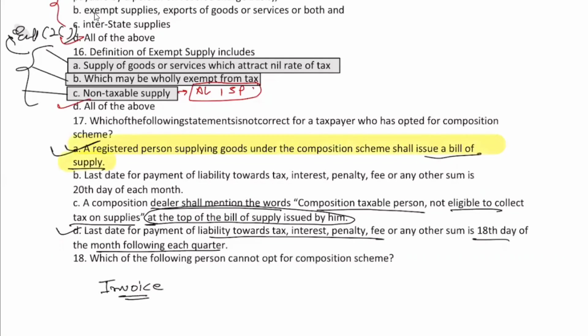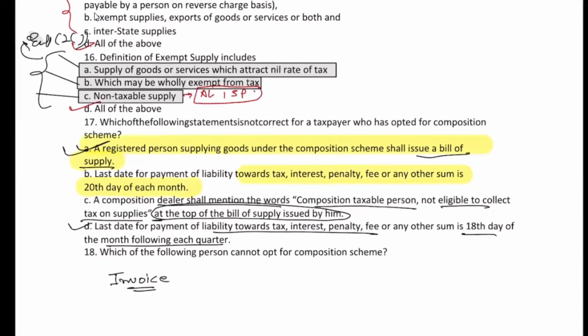And why the 20th day of each month? Yes, some provisions are there. We'll read it in the registration chapter, why a composition dealer is eligible to pay all this each month. It's a very rare situation where per month payment has to be done.